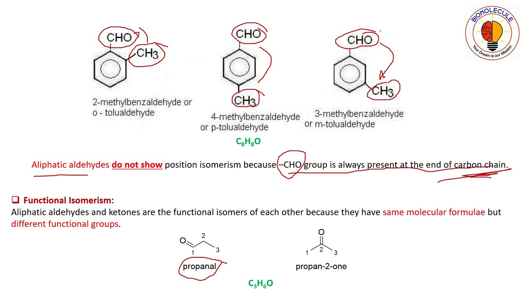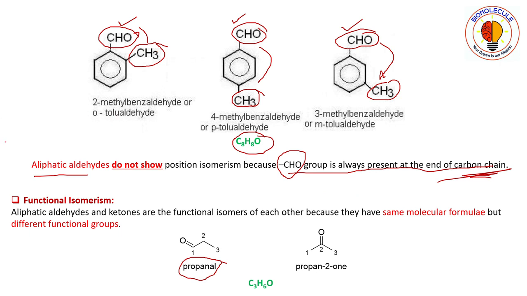So the groups differ in position as ortho, para, and meta. So here numbering is not the factor. Here the factor is this carbonyl group is ortho, this carbonyl group is para, and this carbonyl group is meta. So these three molecules have the same molecular formula and have different positions of carbonyl group. One is ortho, one is para, and another one is meta. So these three molecules are positional isomers of each other.